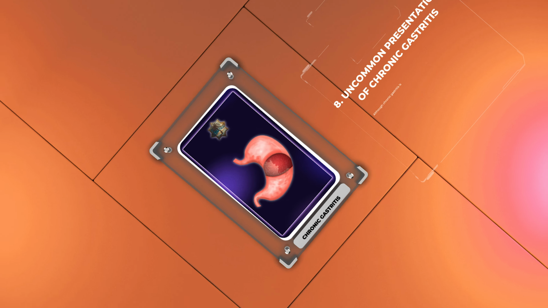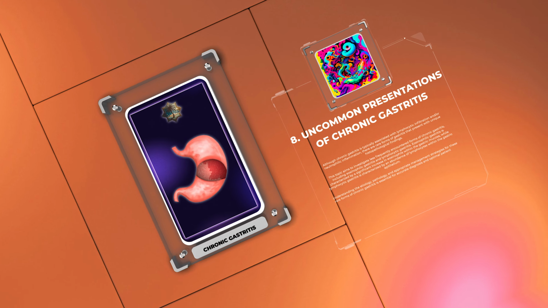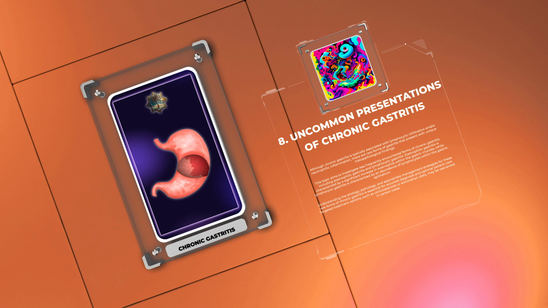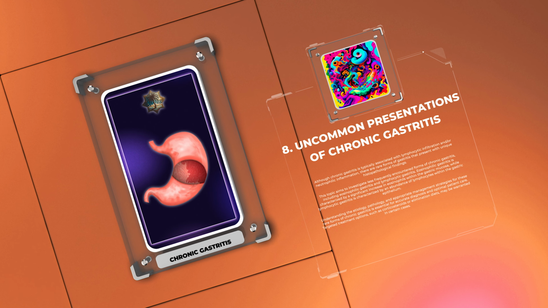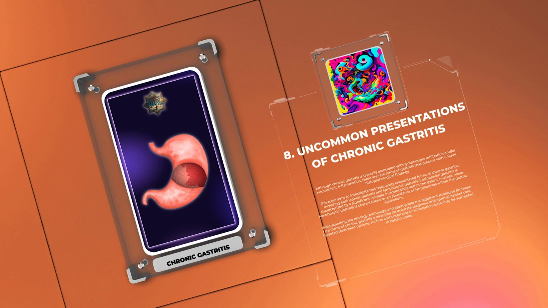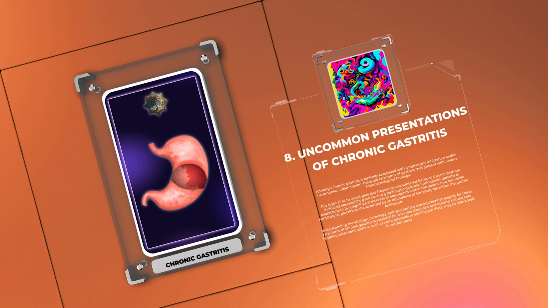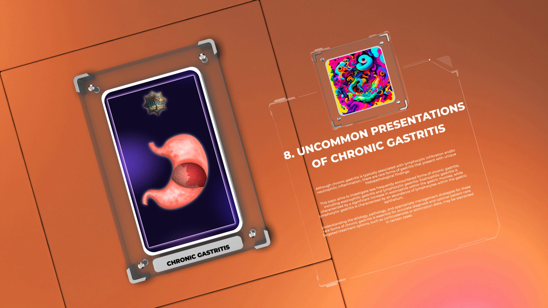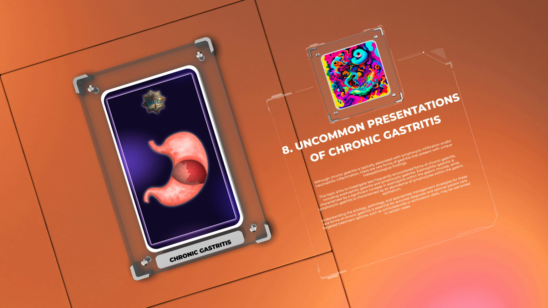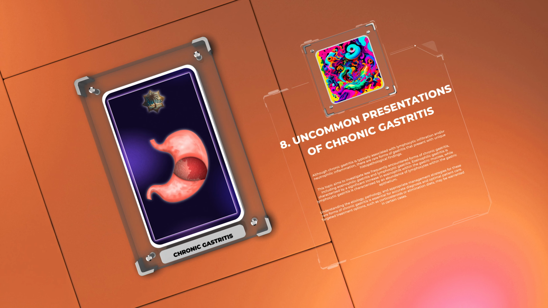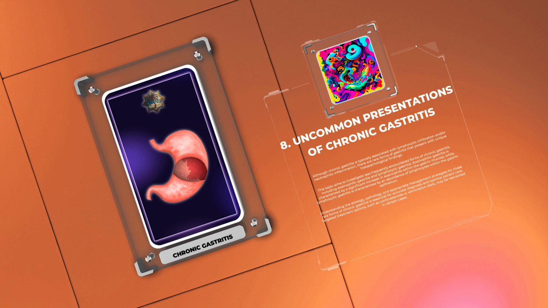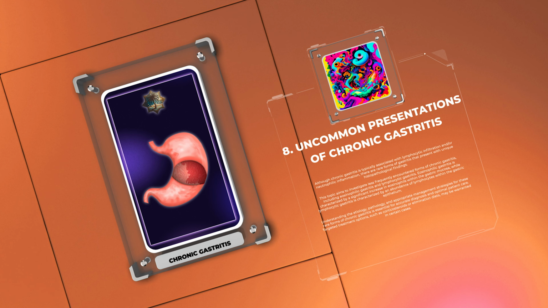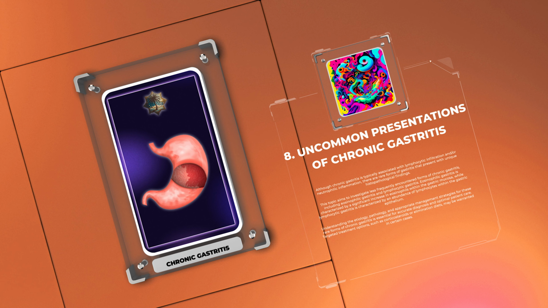Although chronic gastritis is typically associated with lymphocytic infiltration and/or neutrophilic inflammation, there are rare forms of gastritis that present with unique histopathological findings. This topic aims to investigate less frequently encountered forms of chronic gastritis, including eosinophilic gastritis and lymphocytic gastritis. Eosinophilic gastritis is characterized by a significant increase in eosinophils within the gastric mucosa, while lymphocytic gastritis is characterized by an abundance of lymphocytes within the gastric epithelium.